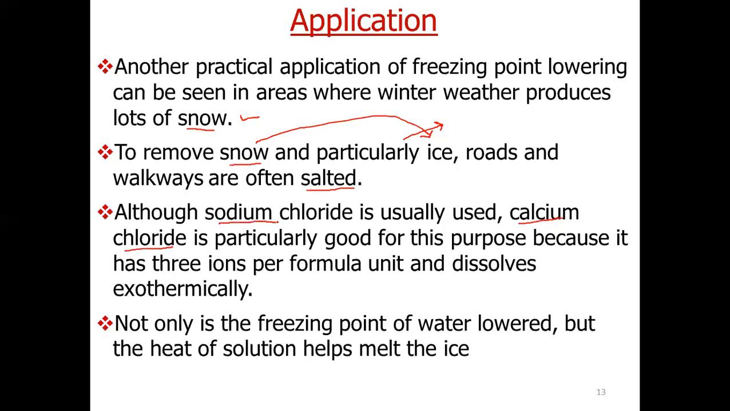Now, which one will we prefer? We will prefer that salt which gives more ions in solution, and we know that calcium chloride gives more number of ions in solution. So it will be preferred over sodium chloride. Why? Because as it gives more number of particles, the depression in freezing point will be more. There is also a second advantage of using calcium chloride, because when we dissolve calcium chloride in water, it is an exothermic reaction. Those reactions which release heat are called exothermic reactions. So this heat will also help us in melting the ice.